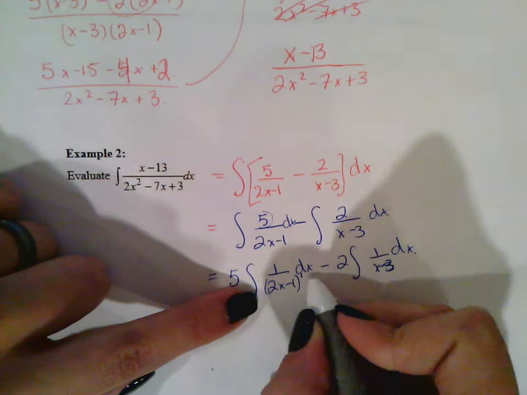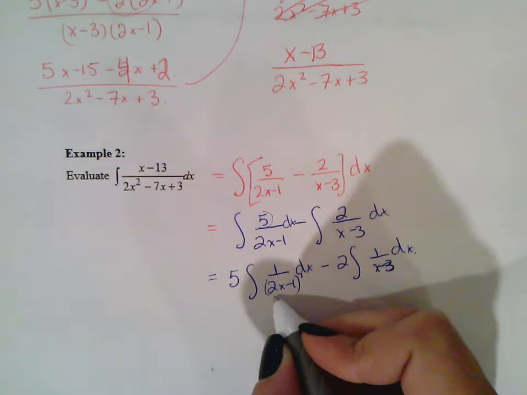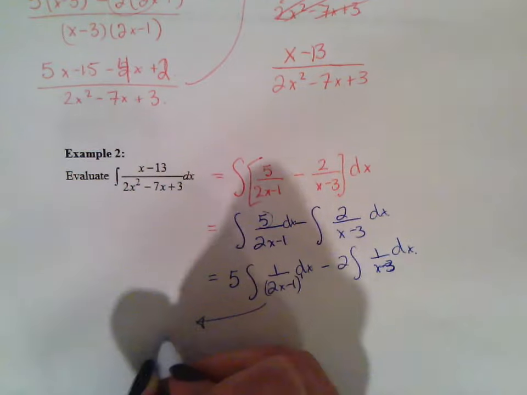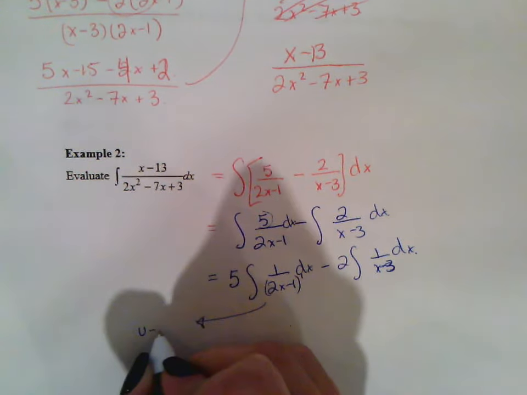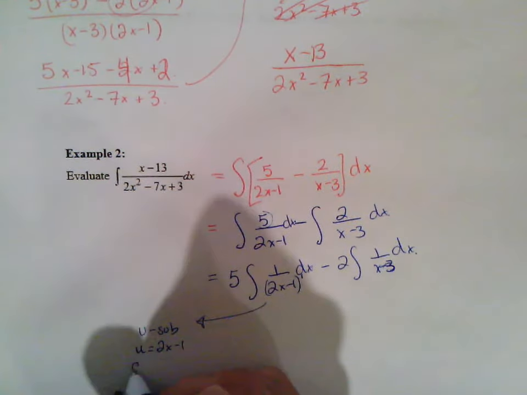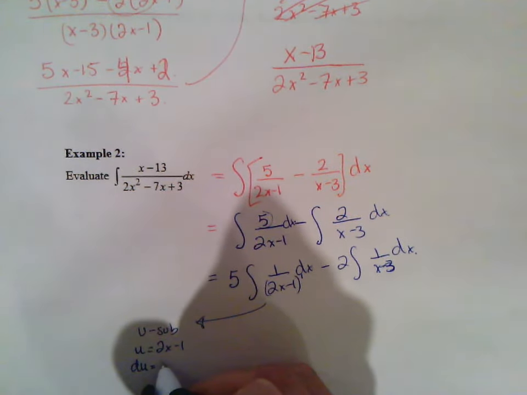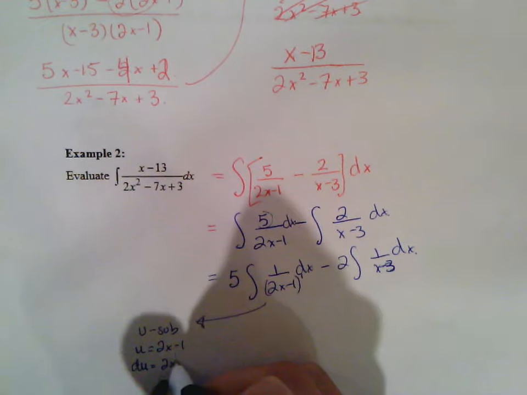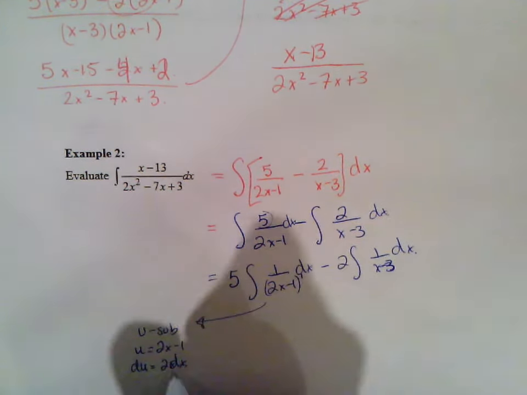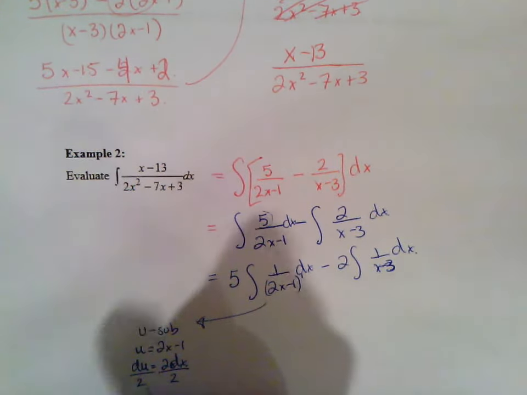Okay, but keep in mind that we do still have to take into account the u substitution, so let's actually do a little side work of u sub. Let u equal 2x minus 1. So du is going to be equal to 2 dx. But of course we wanted it to equal 1 dx, so we're going to divide both sides by 2.